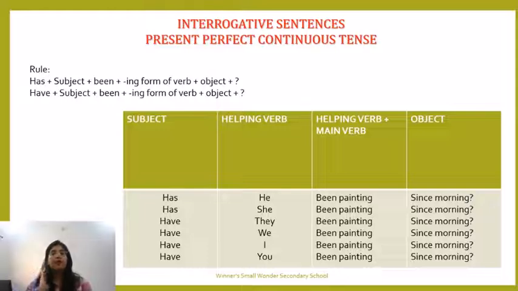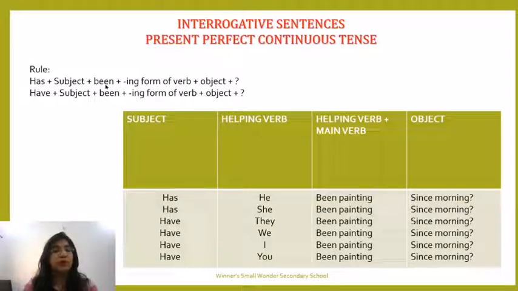Now we are starting with the interrogative sentences of present perfect continuous tense. Again, when there is an interrogative, the helping verb comes in the beginning. But this is a little different as there are 2 helping verbs. Has or have will come in the beginning of the sentence. So your rule becomes has plus subject plus been. Been is coming after the subject. So the second helping verb is coming after the subject.